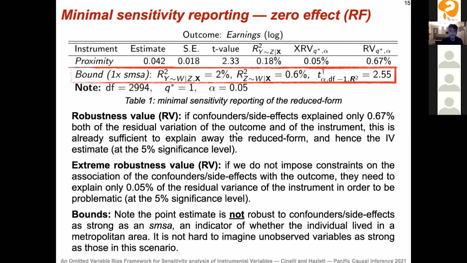So this is the sensitivity of the reduced form, and it already tells us a lot about the sensitivity of the IV estimate, but we may be interested in checking the whole range of sensitivity of the IV with different postulated strengths of the violations and different bounds. And to do that, I think the best plot.